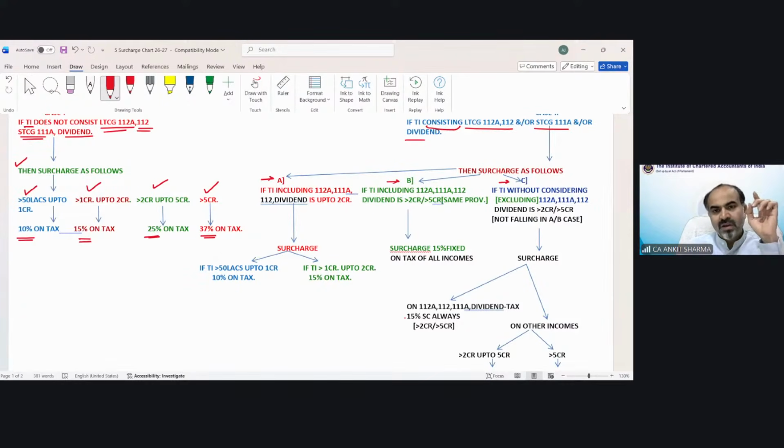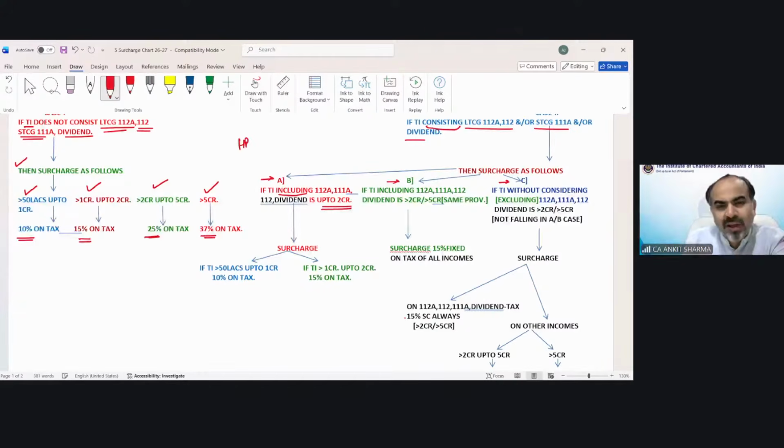Now understand what is condition A, situation 1A. It says if total income including 112A, 111A, 112 or dividend, in all cases either any one or all, does not matter, if your total income after including these incomes is up to 2 crore rupees.